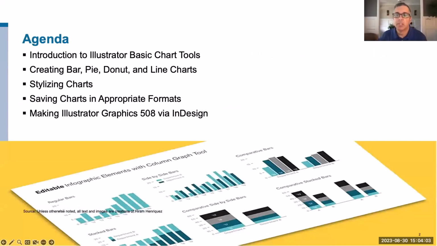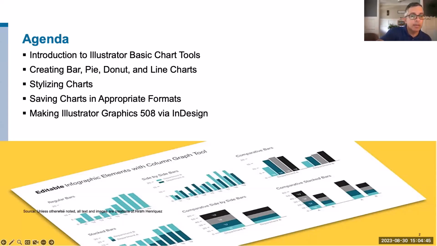Thank you. So today we're going to go over the basics of creating graphics in Illustrator. And then we're going to not only go through creating them, but also stylizing them in terms of changing color and typography and size. We will talk a little bit about how to save the file so that when you create a version that's going to be 508 compliant, how that process works. And it goes hand in hand with creating the graphics in Illustrator and then bringing them into InDesign in order to make them 508 compliant.